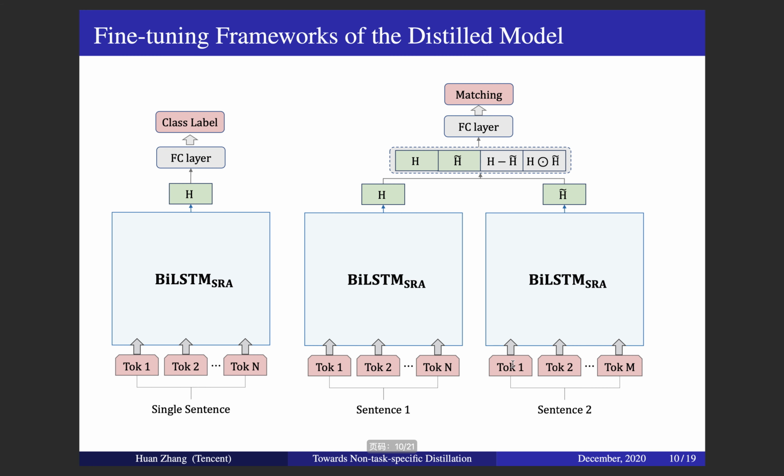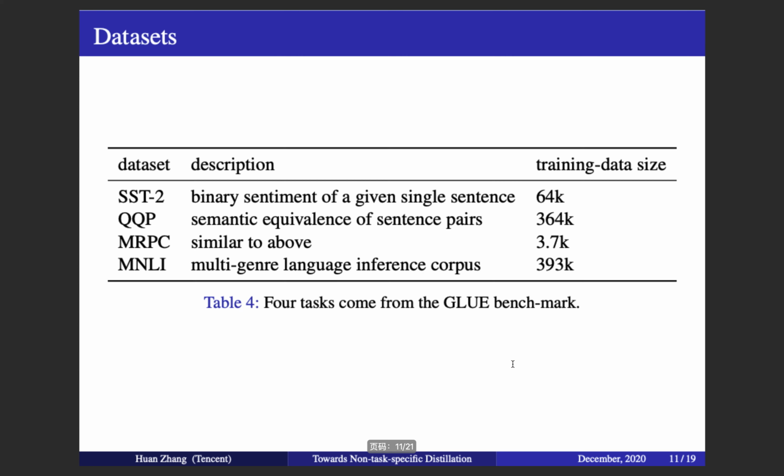Since the distilling strategy purely focuses on the simulation of sentence embeddings from BERT, similar to BERT, the student network can also perform transfer learning to any sentence-level downstream tasks, such as text classification and sentence matching. The left part illustrates the model architecture for single sentence classification. The right part shows the model architecture for sentence pair tasks.